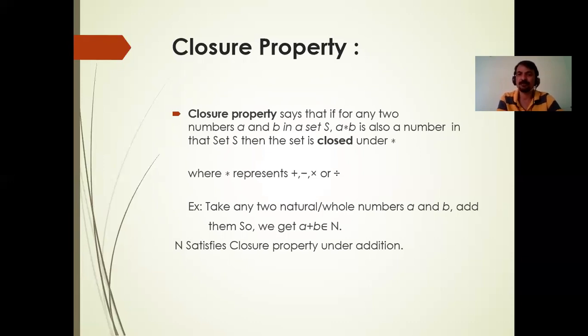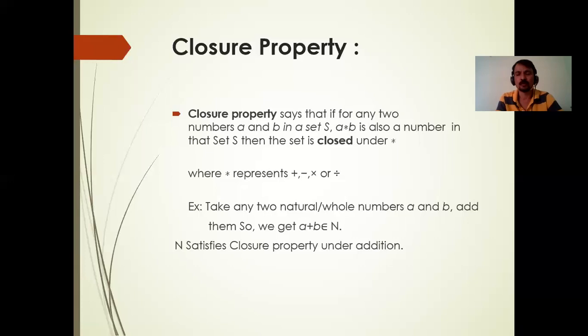Let's suppose you take the set of natural numbers, or set of whole numbers, whatever it is. Let's suppose we take the set of natural numbers. So what are the natural numbers? 1, 2, 3, 4, 5. Take any two elements from the natural numbers, 1 comma 2. Under the addition, is it satisfying the closure property? Yes. Why? Because 1 plus 2 is equal to 3, and 3 also belongs to the natural numbers. So we say that the set of natural numbers satisfies the closure property under the addition.